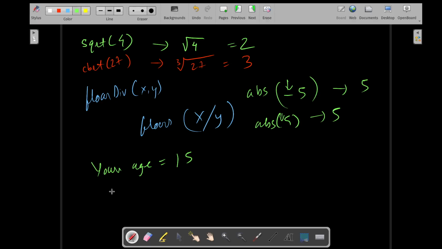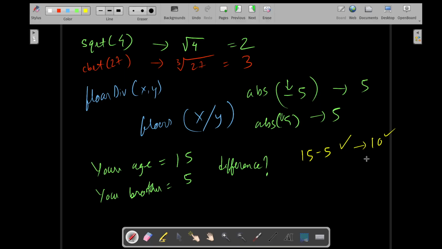And say for example your brother's age, your brother is say 3 years or say 5 years, for the sake of better calculation. Now if I ask what is the difference, you will either say 15 minus 5, and this is correct. This will give you 10, or 10 years of difference, right? But the moment you do something like this, say 5 minus 15, you will get -10, which is wrong, because